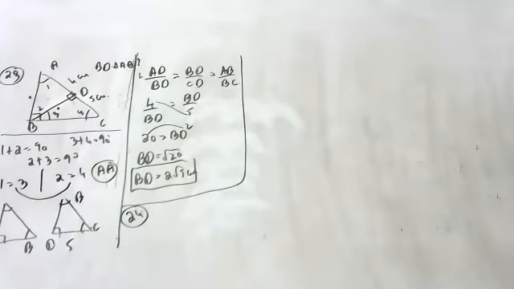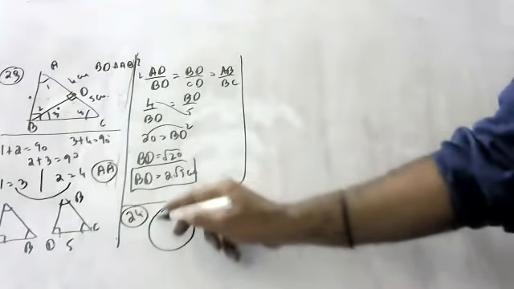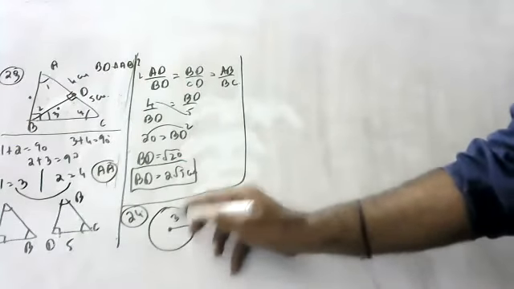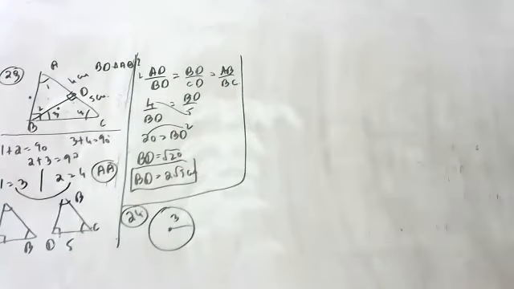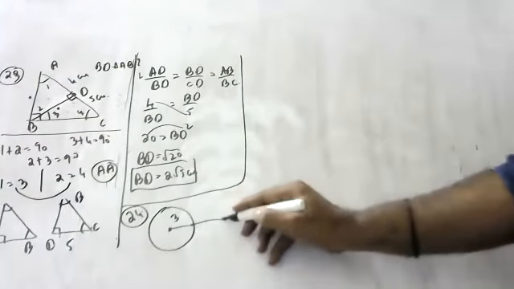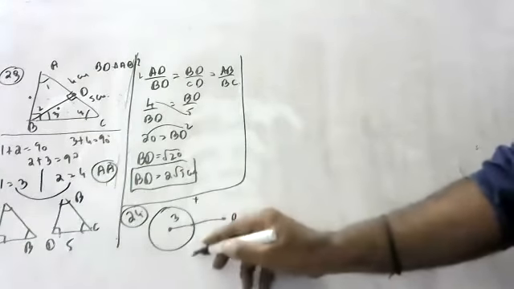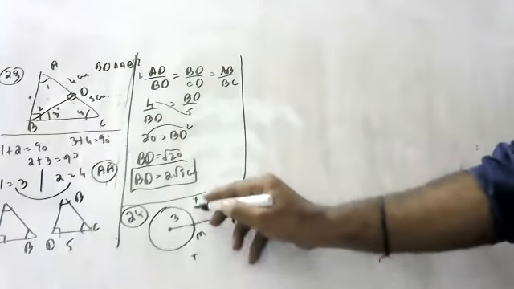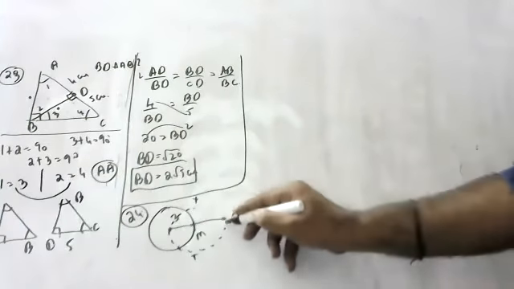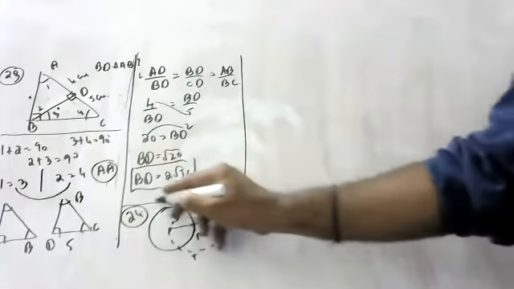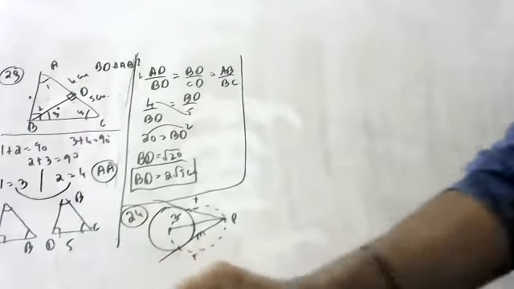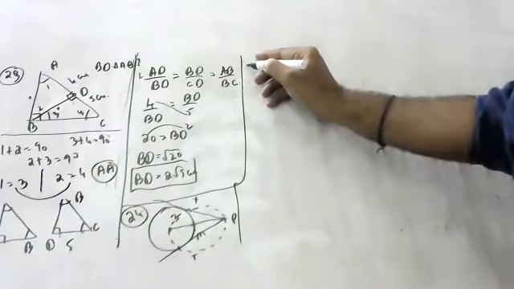24th question. Okay, children, they are saying, draw a circle of radius 3 centimeters. Draw a circle of radius 3 centimeters. And from a point 6 centimeters away from the center, construct tangents. How will you construct? First, locate the midpoint of the line, and draw the circle. Draw a circle, from here one tangent, from here one tangent. Measure the tangents. They should be equal because tangents from an external point are equal.